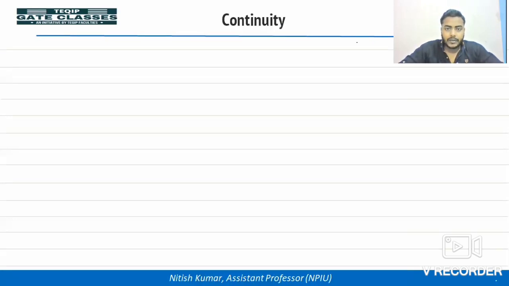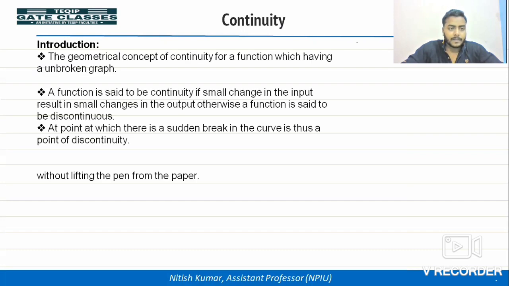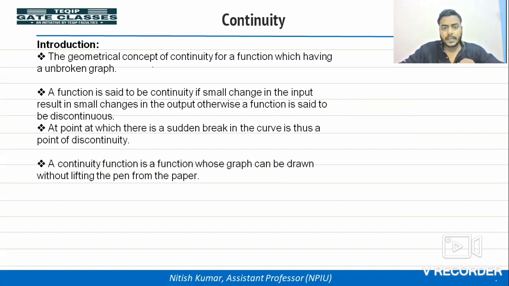So let's start with continuity. What do you mean by continuity of a function or continuous function? There are various definitions. The geometrical concept of continuity: a function having an unbroken graph.